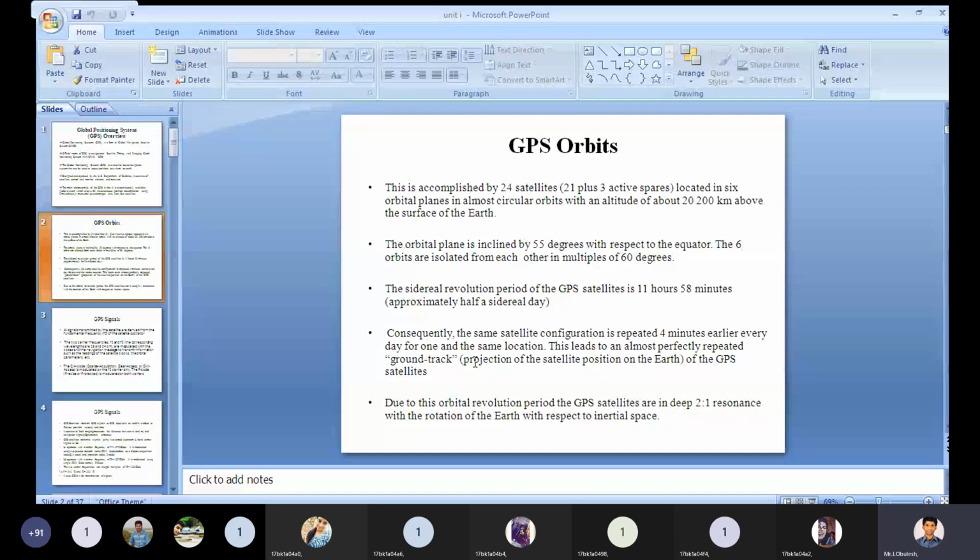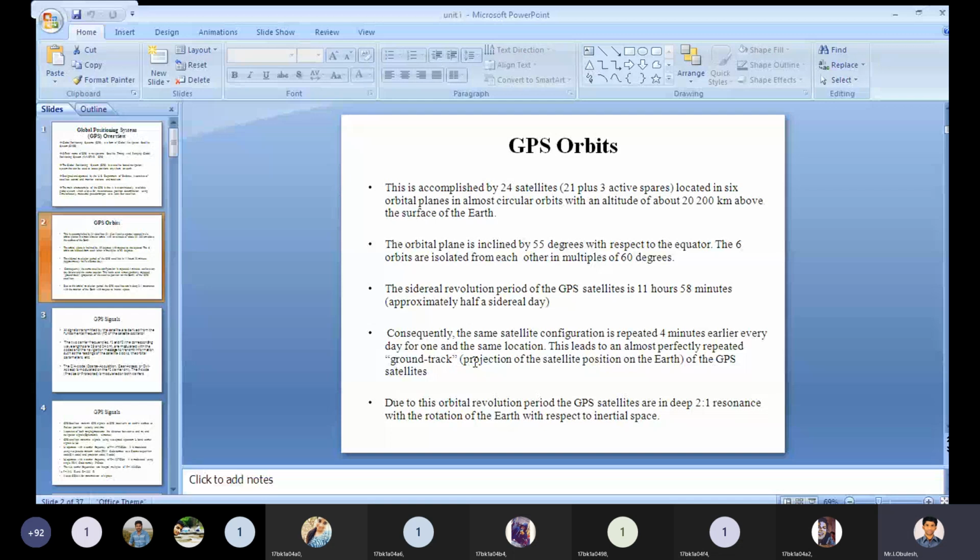The 24 satellites are located in 6 orbital planes in almost circular orbits with an altitude of about 20,200 kilometers above the surface of the earth.